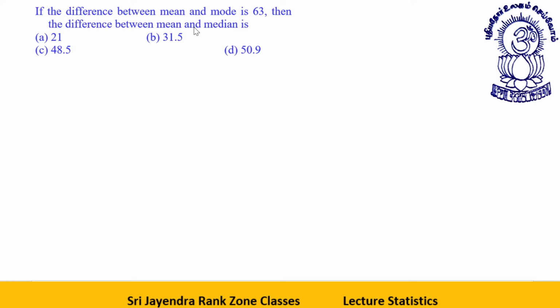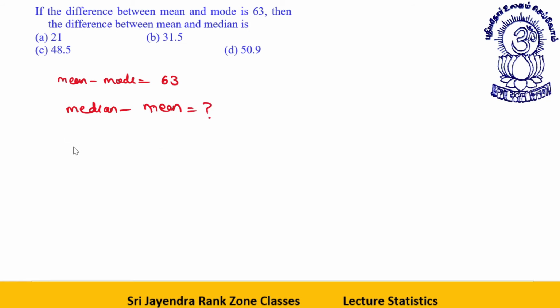The difference between mean and mode is 63. Mean minus mode is 63. Then you have to find the difference between mean and median, or you can say median minus mean. This is a little bit tricky question, but yes, you can easily do it.